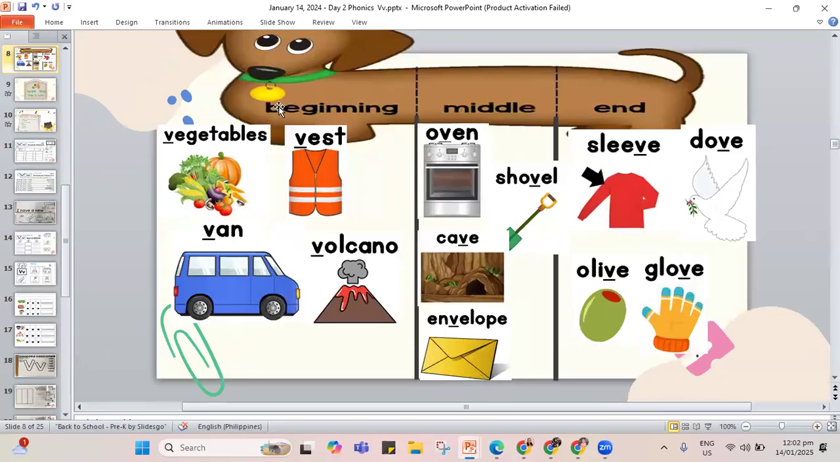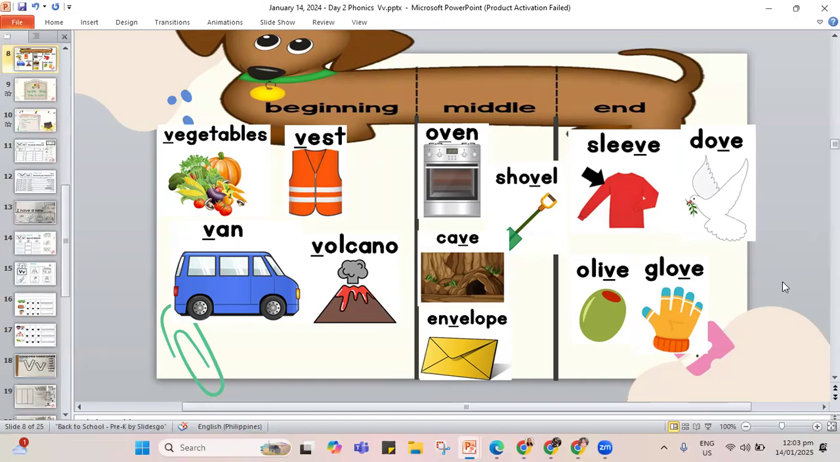The ones that go in the beginning, we have vegetables, vest, fan, volcano. The ones with V in the middle, we have the oven, the shovel, cave, and envelope. The ones that have the V sound at the end, they're sleeve, dove, olive, and glove. So those are the pictures that we sorted for the sound hound.